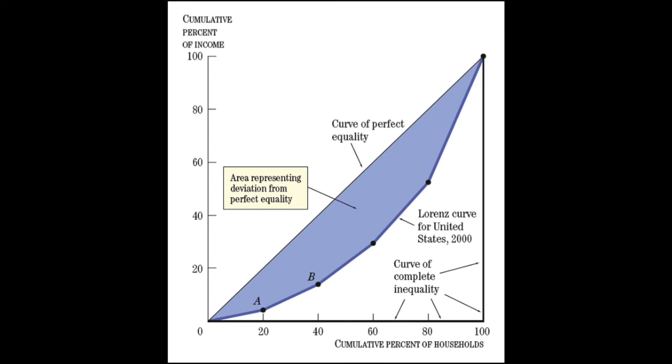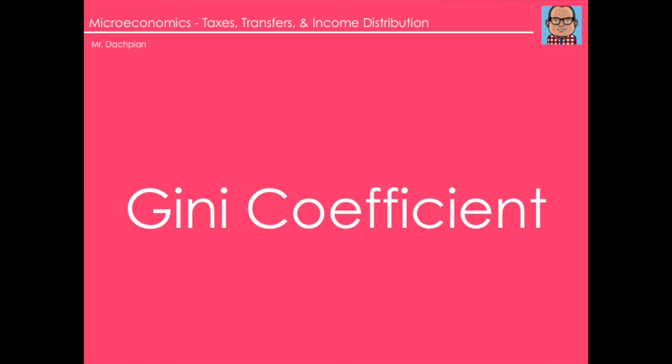Most economies have a Lorenz curve between the two extreme income distributions. The shaded area between the 45-degree line and the Lorenz curve is a measure of inequality. This area depicts the deviation from perfect equality and is used to measure the Gini coefficient. Gini coefficient is an index of income inequality ranging between 0, perfect equality, and 1 for absolute inequality.